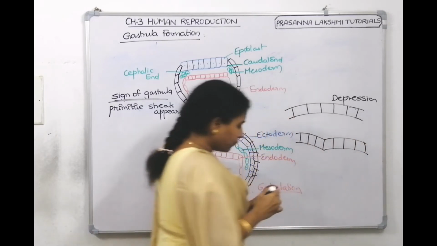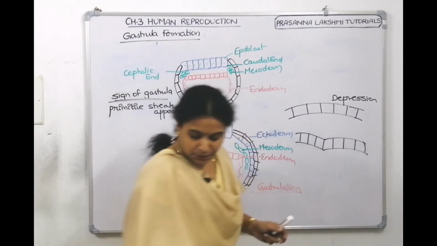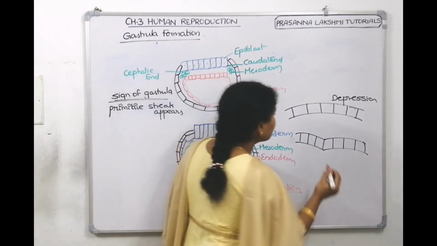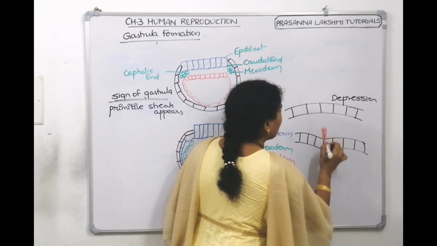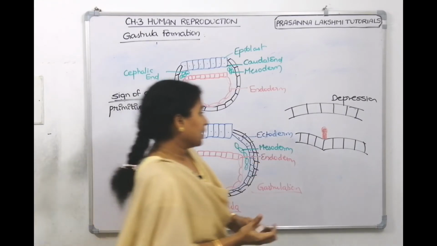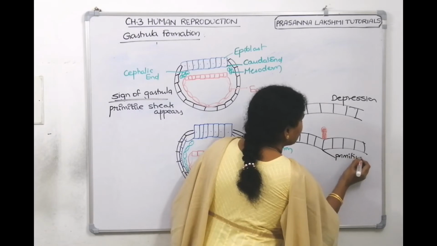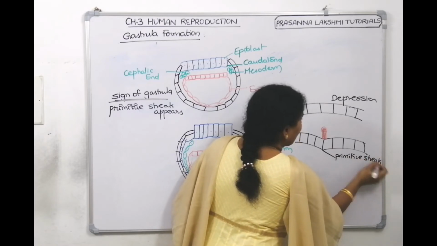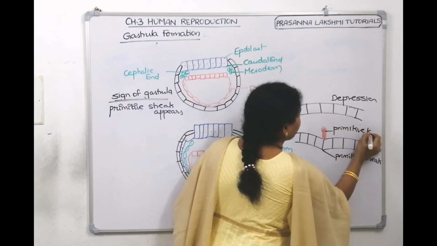Exactly at the center of the depression, a primitive knob gets formed. What is this depression called? This depression is nothing but the primitive streak. And this knob is the primitive knob.